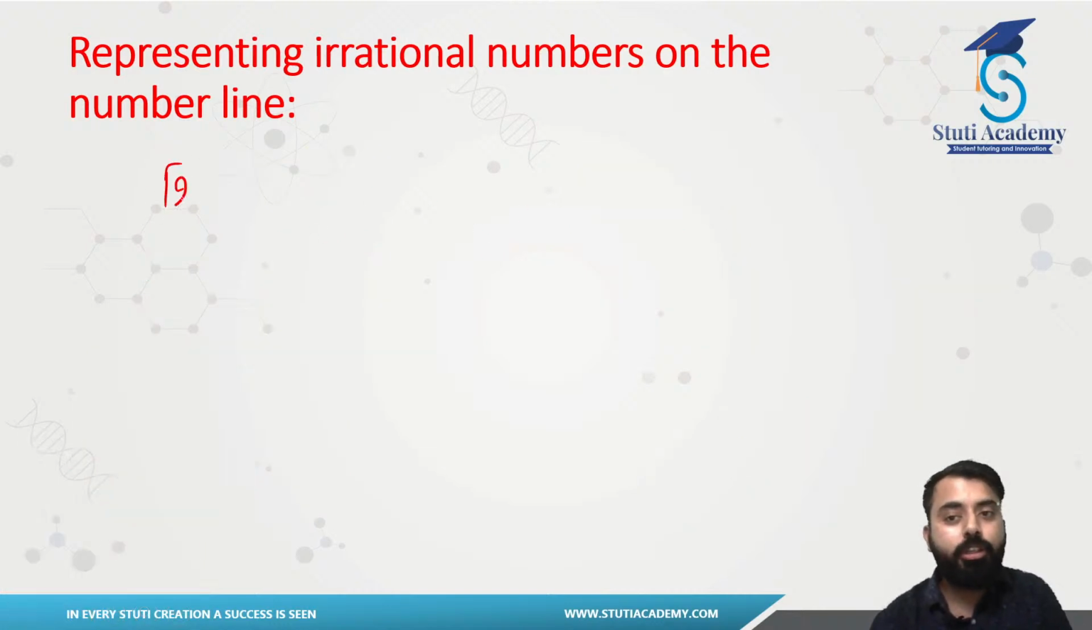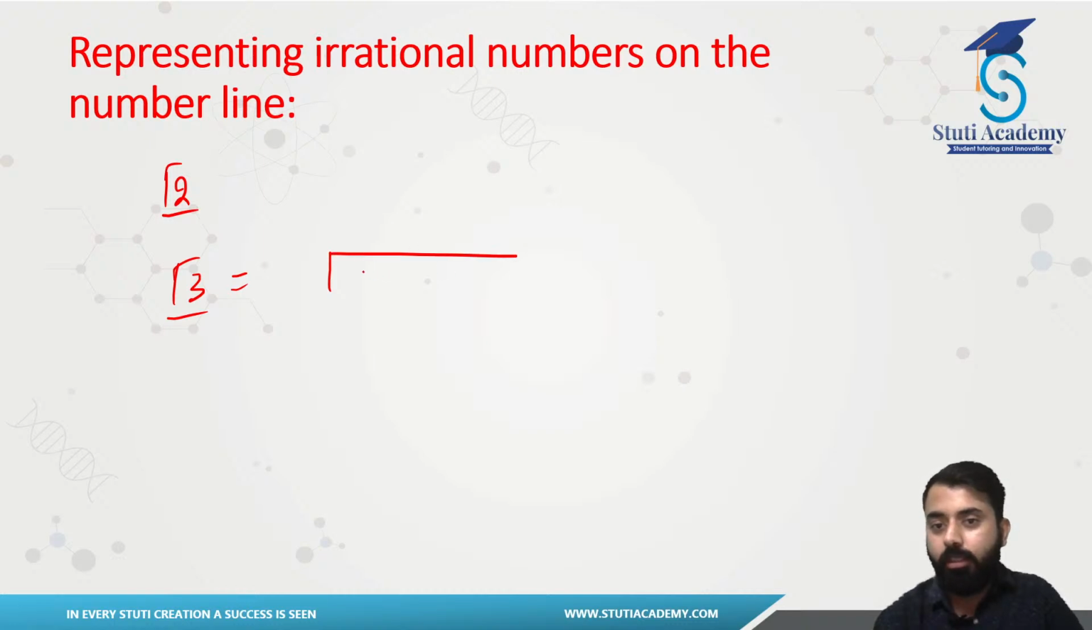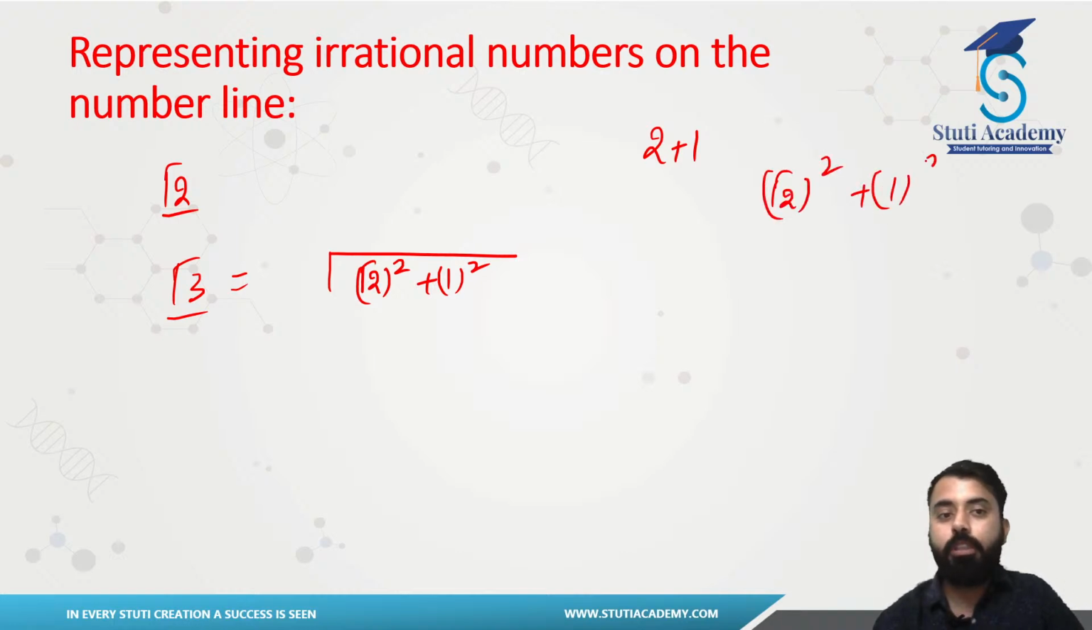Let's see, we had drawn square root 2, right? Now we want to draw square root 3. How can we do this? Let's see, it is very easy. Can I write square root 3 like this? Square root 2 whole square and 1 whole square. Because you guys see, this 3 can be written like this, 2 plus 1, right? And this 2 can be written like this, square root 2 its whole square and 1 its whole square, right? We can do it like this because square root 2's whole square will be 2 and 1's whole square will be 1. 2 plus 1 is what?